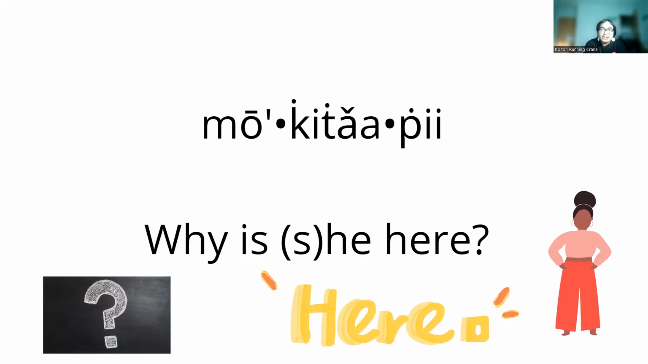And I should point out that this isn't necessarily saying why is she here. It's just kind of like saying, why is she? And here is just kind of implied because itapi means to be at some place. So if you wanted to say here specifically, you could say amo mokitapi or mokitapi amo. But you could also just say mokitapi. And it's kind of like saying, why is she here, essentially.